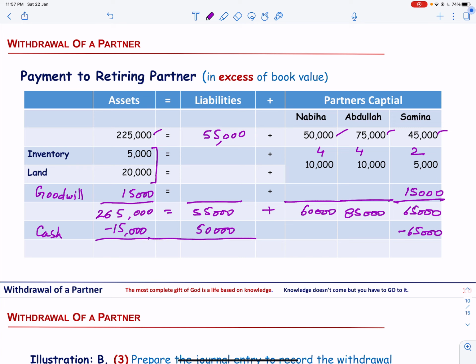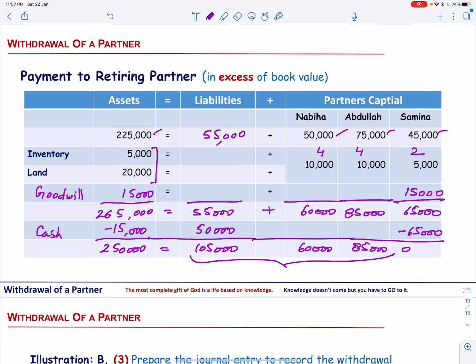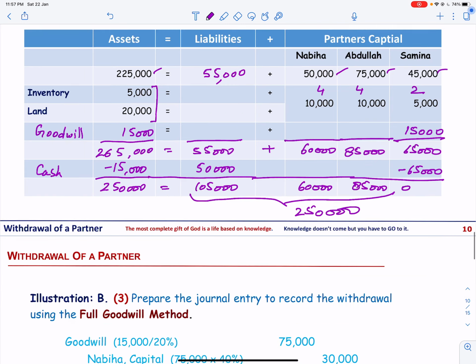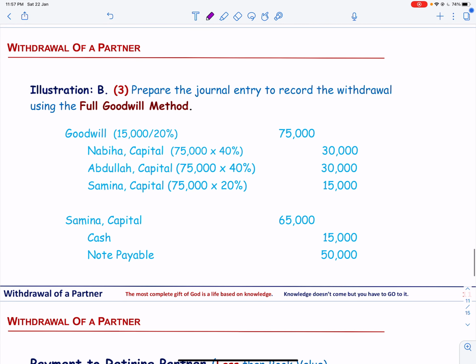And that is 250,000, is equal to 105,000, 60,000, 85,000, and this amount becomes 0, and if we make the total of this, it is 250,000. So that's how the equation is going to be balanced. Now let us go to the next example.